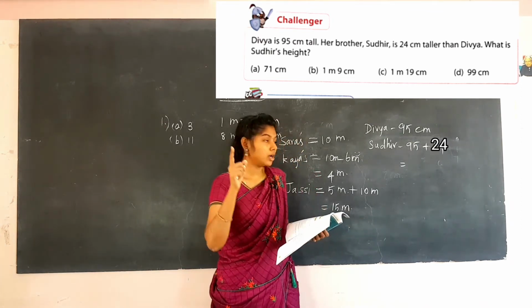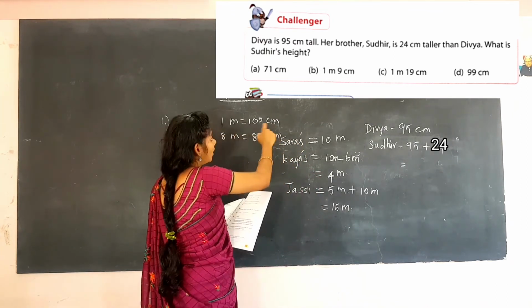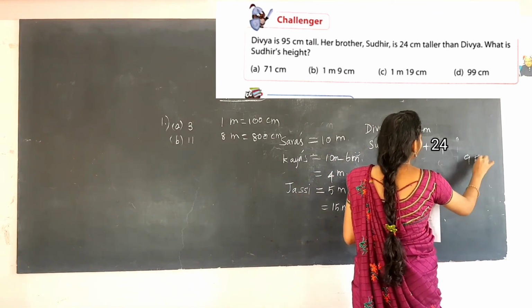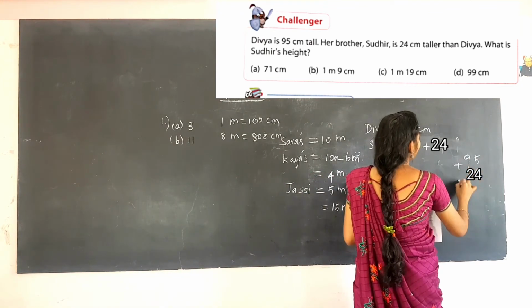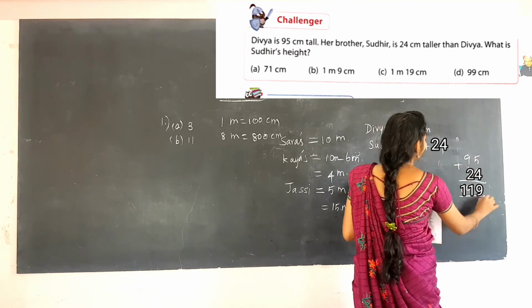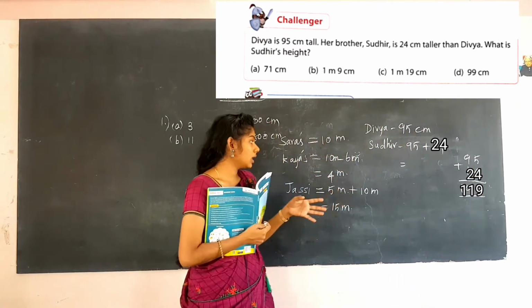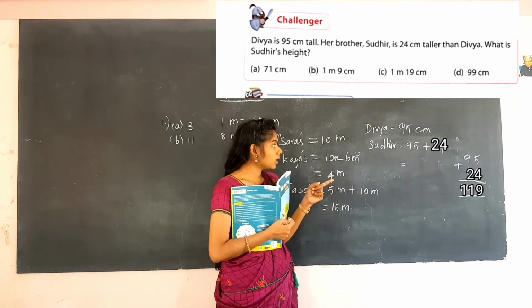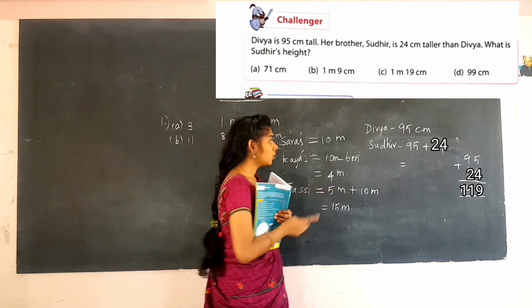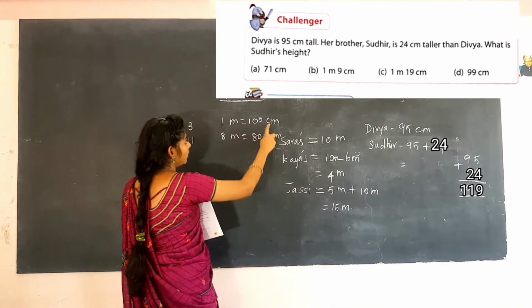So you all already know 1 meter is equal to 100 centimeter. How will you add this answer? 95 plus 4 to add. So adding 5 plus 4 is 9. This only you will get, 109. So how can you write it? As 109 centimeter. You can write like that. You already know 1 meter is equal to 100 centimeters.